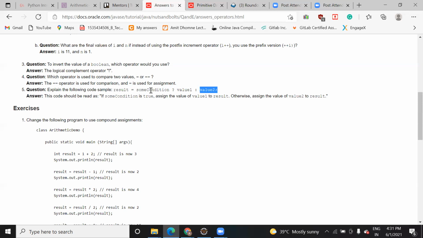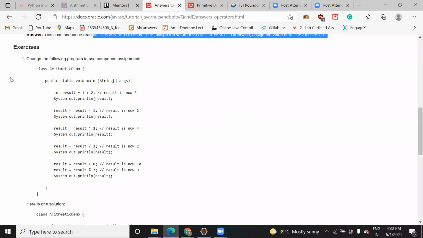Suppose I say if i is greater than 10, and the value of i is 11. So if the condition is true, then you will print the first value. It is similar to an if condition, and then the second one is the else condition. You can read it from here also.